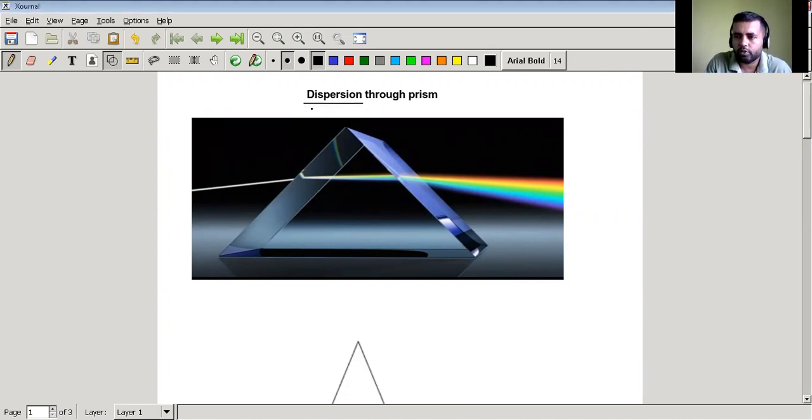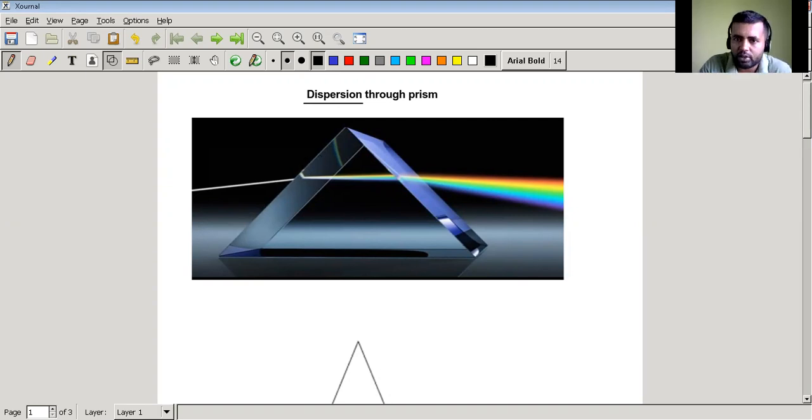Actually, before we start the main topic, dispersion is a phenomenon associated with all waves. So any wave, it may be sound wave, it may be light wave, all waves undergo dispersion. But we are going to talk about only light waves, visible light, right?